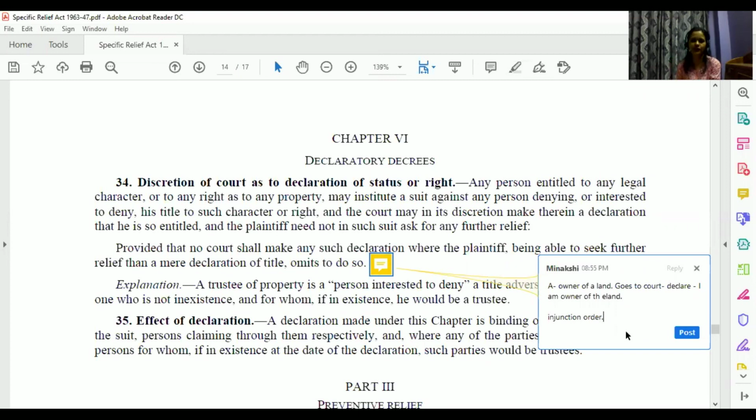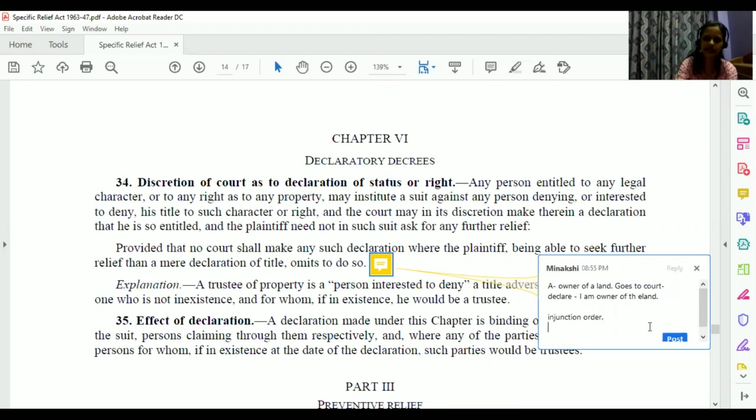Rather than asking for it, you make changes in your plaint and accordingly you ask for maybe an injunction order, or maybe some injunction order would be the best thing here, but whatever the case may be, right? So court may ask accordingly.